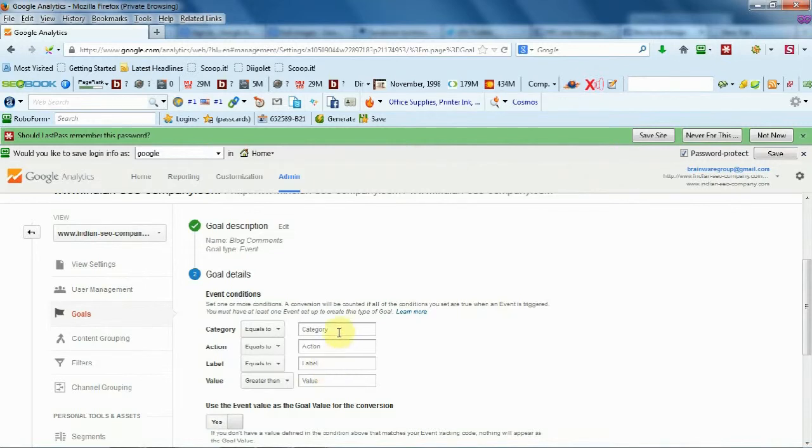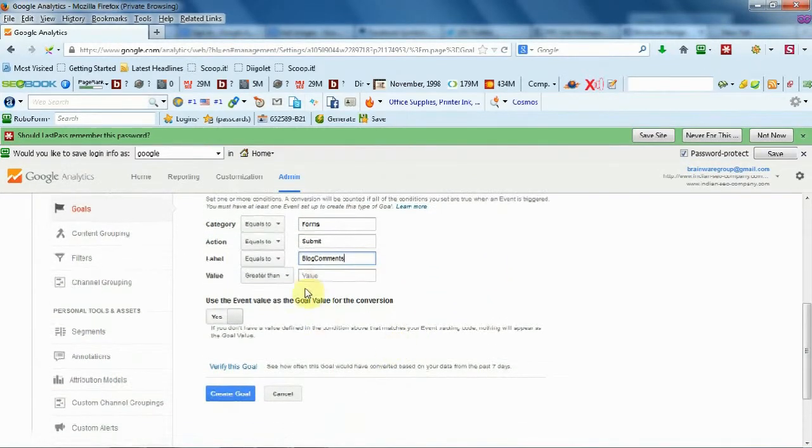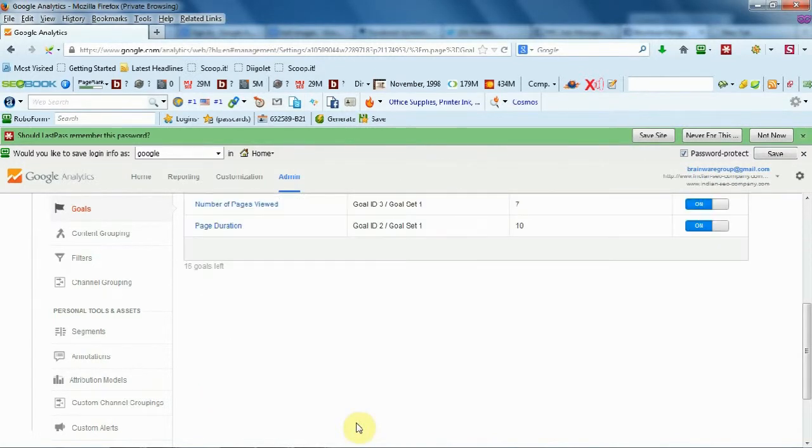First, specify the category, that is the type of object you want to track. Next, you need to define the action. Once it is done, add a label. Label is used basically to identify where the event took place or the type of event that took place. Then add a numerical value for the event you are tracking. Once you have added all the details, click on the create goal option. Finally, the goal tracking facility is activated.